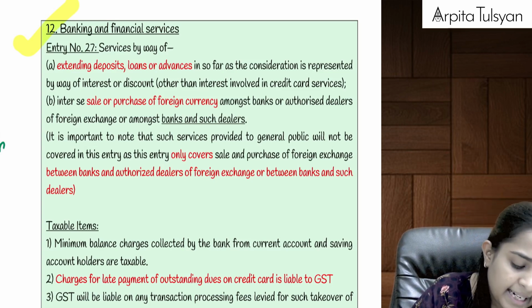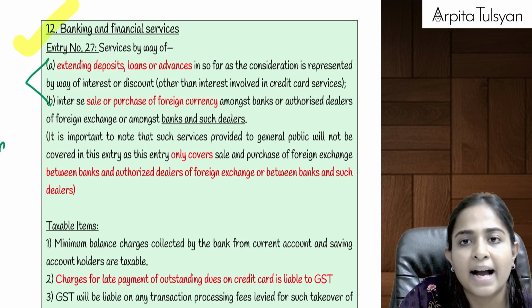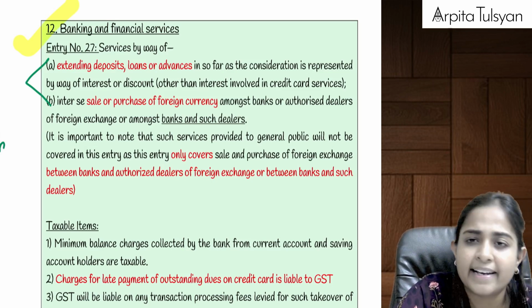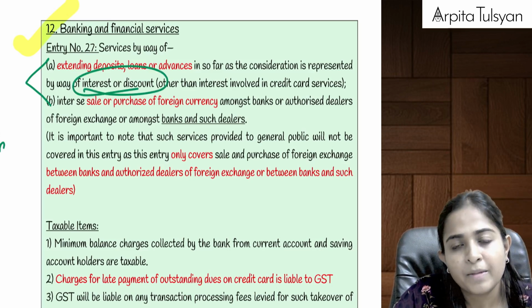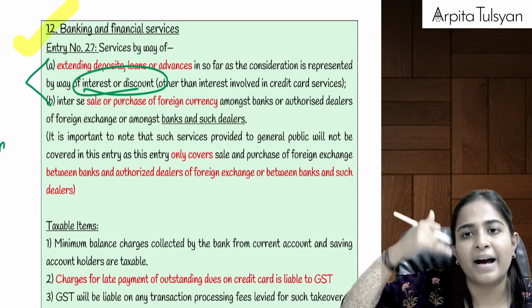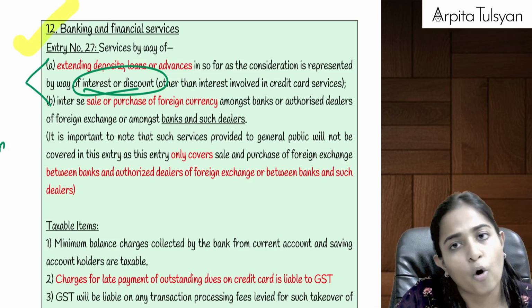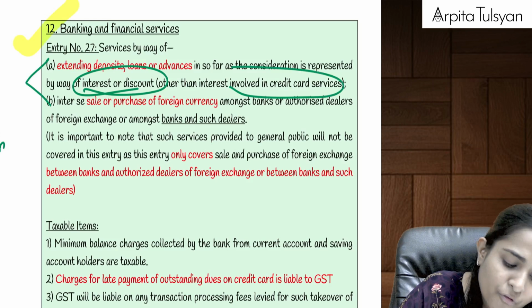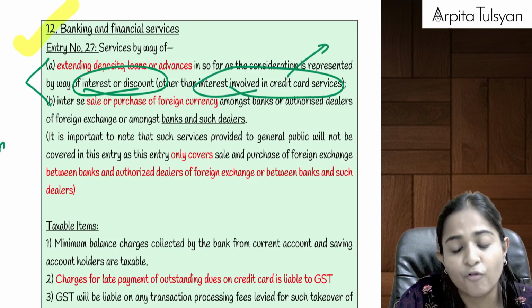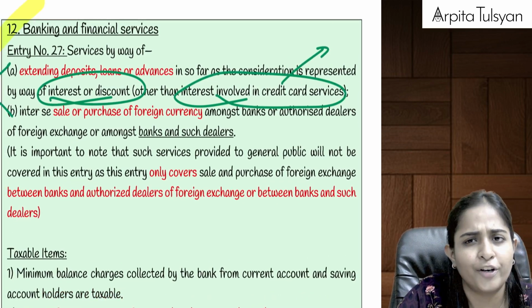Okay, now here they are telling that mainly two services are exempted from GST. First one is if banks are providing any services by way of extending LAD, loans, advances or deposits, for which the bank is going to get the consideration which is going to be in the form of interest or discount. Okay, bank gives loan for which the bank gets interest, bank does discounting, etc., for which the bank gets discount. On this interest or discount, GST is always exempted. We have done this while studying our composition scheme also, right? But one interest is always taxable, that is interest involved in credit card services. If there is a delay in payment of a credit card bill, a good amount of interest is levied on that.